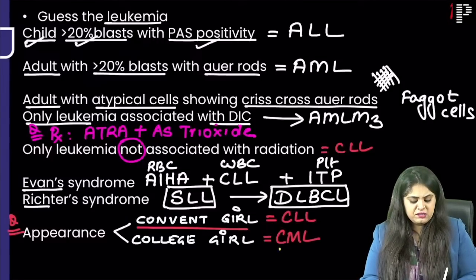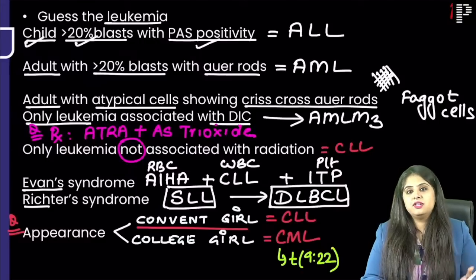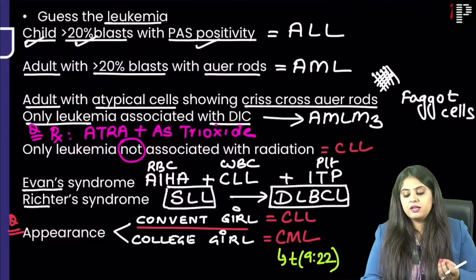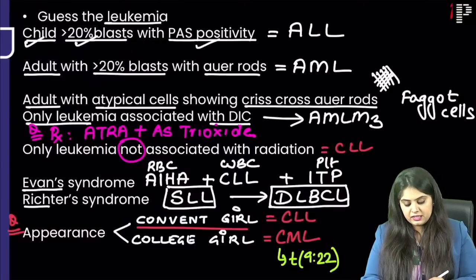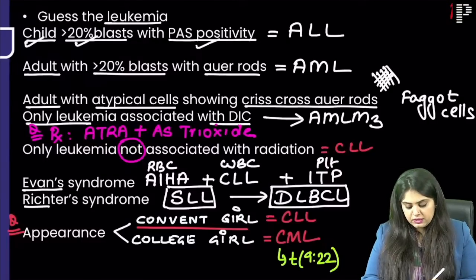I've not written the most clichéd question, that CML shows you translocation 9;22, which is the Philadelphia chromosome. For treatment you give imatinib. That much I am assuming you will go straight into the exam with even without revising. Okay, moving on to the next question.